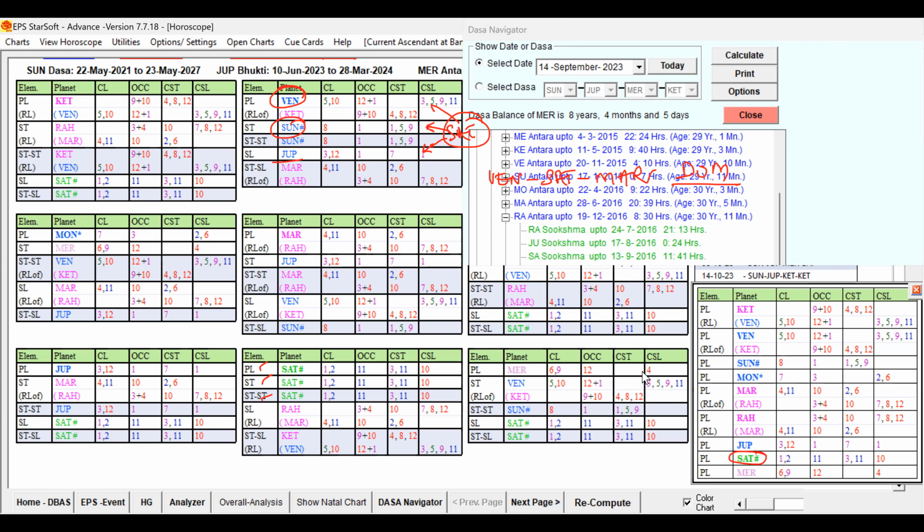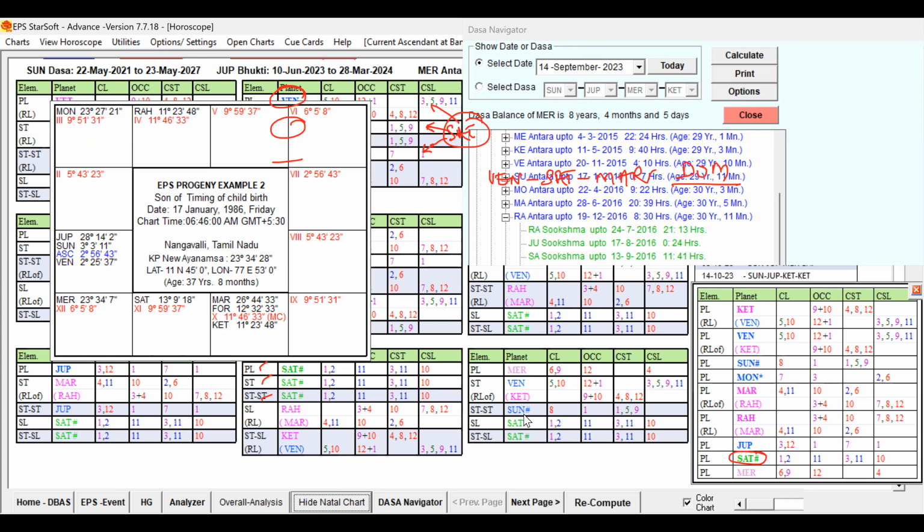So if the unfavorable key planet is further increased by another unfavorable key planet, which increases the intensity of the unfavorable, then that impact is going to be more. That you have to keep in mind. Now Mercury is in the star of Venus, and Venus is a good key planet, and the 2A levels are all good only, right? So Mercury is in the star level and sub-level of a favorable key planet, which is good.